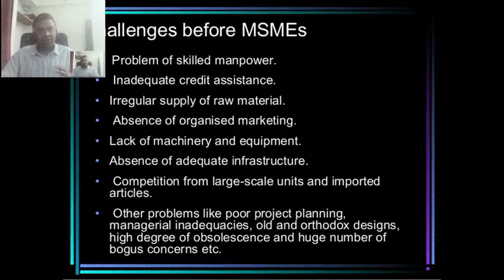Absence of organized marketing. You know how to produce the goods, and you have produced the best quality goods. But if you are not able to market them, then it's useless. People in MSME are normally not aware of various marketing tools. In a recent trend, you can go for digital marketing, but most MSME people do not know how to use digital technology and those tools, which are comparatively cheaper.